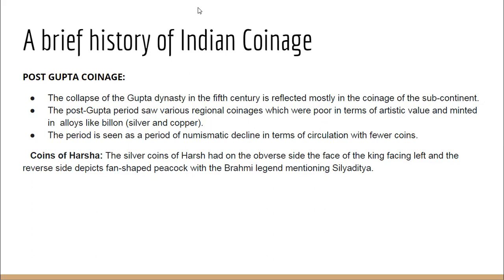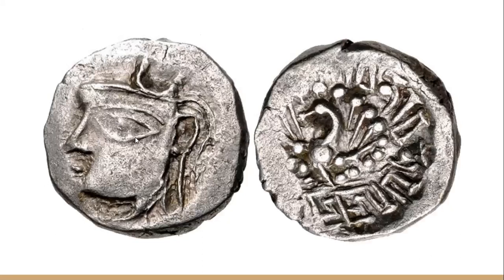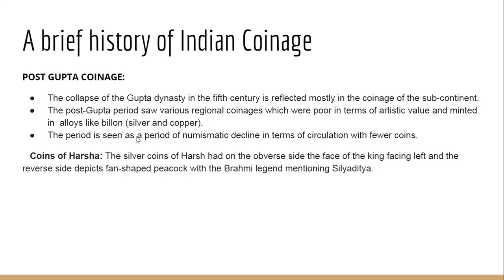On the obverse side of the coin, that is the front side, we find the face of the king facing left, and on the reverse side we find a fan-shaped peacock. And there is a legend. Legend means some writing, written in the Brahmi script. The Brahmi script was the prevalent script of that time. In the Brahmi script, the legend mentions the name Shiladitya.